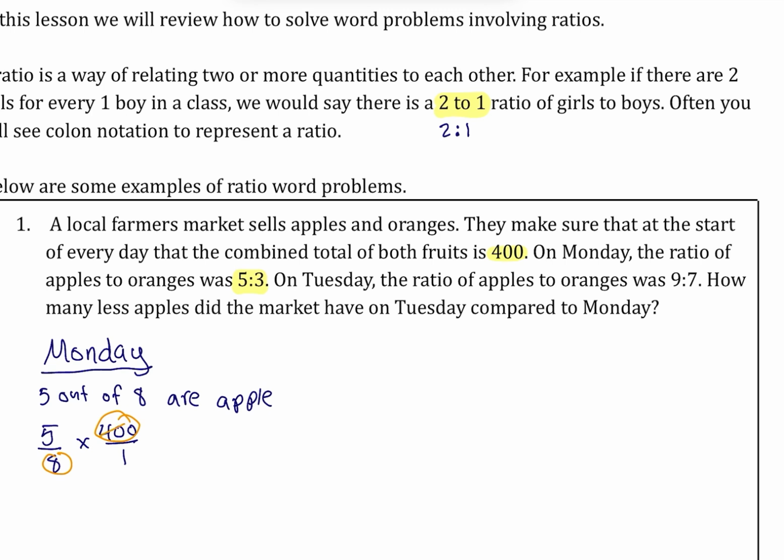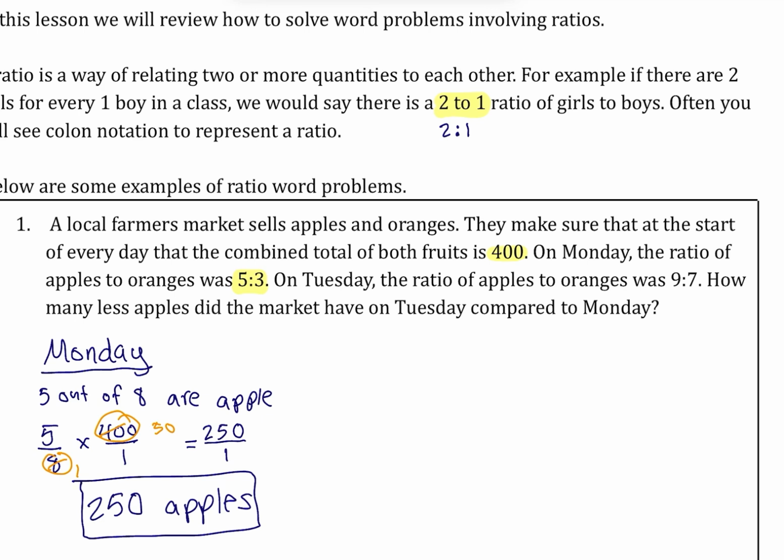So if we divide 400 by 8, that becomes 50, and then 8 divided by 8 becomes 1. This makes our numbers smaller and easier to work with, because now instead of multiplying 5 by 400, we're multiplying 5 by 50. So that's going to be 250, and on the bottom, we have 1 times 1, which is 1. So this means that there were 250 apples on Monday.